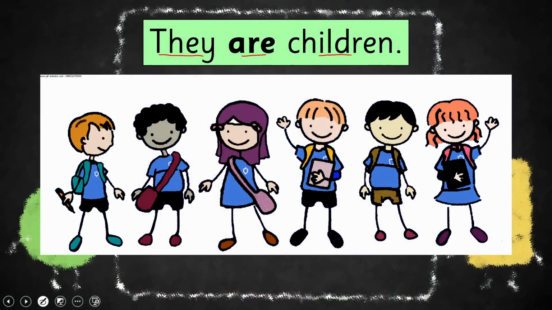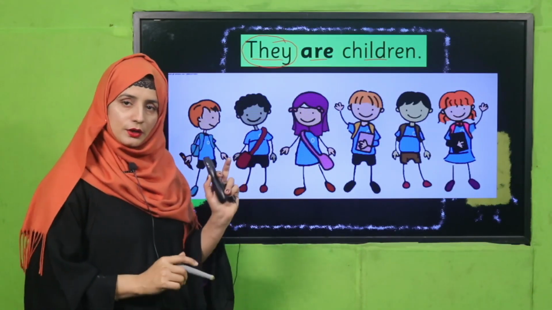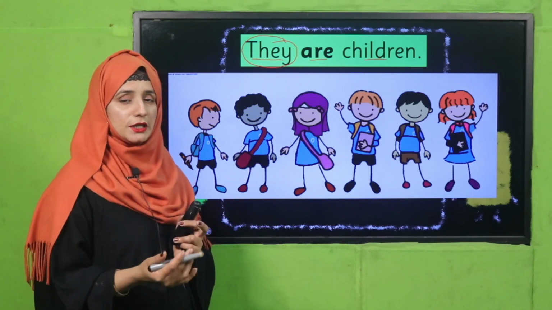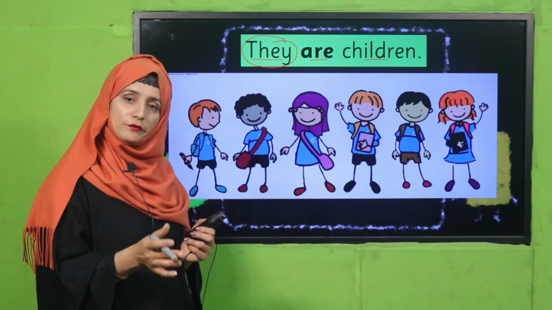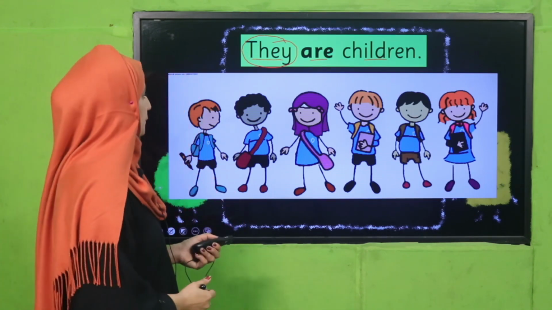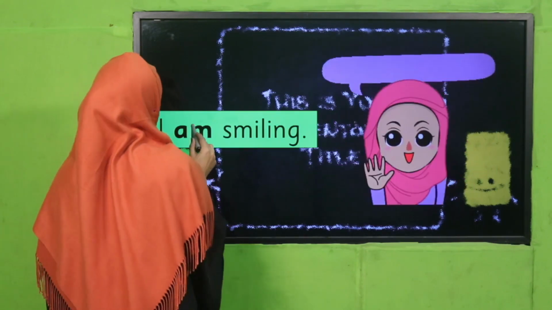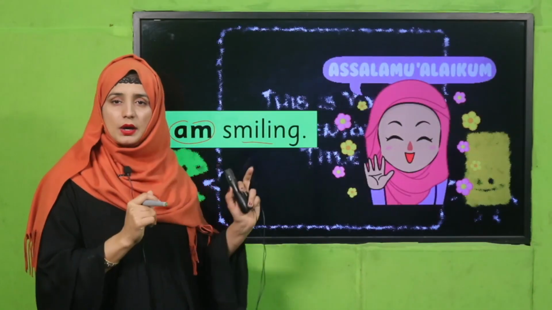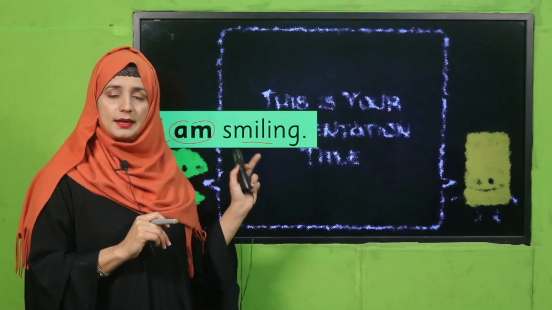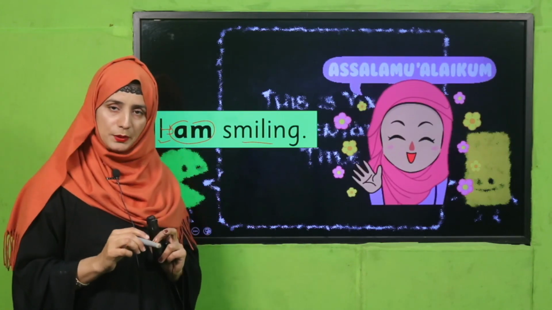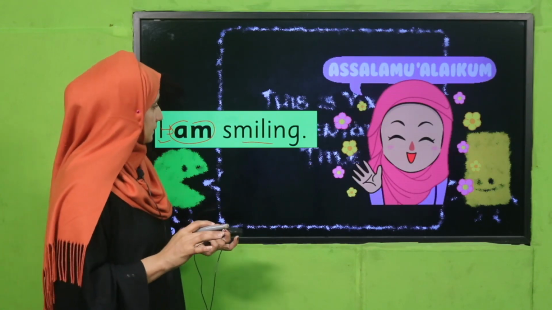Next. They are children. So have you got that, my dear students? Good. So in this way we can differentiate and identify where we have to use singular helping verb and where we have to use plural helping verb. See there. I'm smiling. She's smiling. I'm smiling. So I am. Have you judged that? With I, we have to use am as a helping verb. Is it clear?